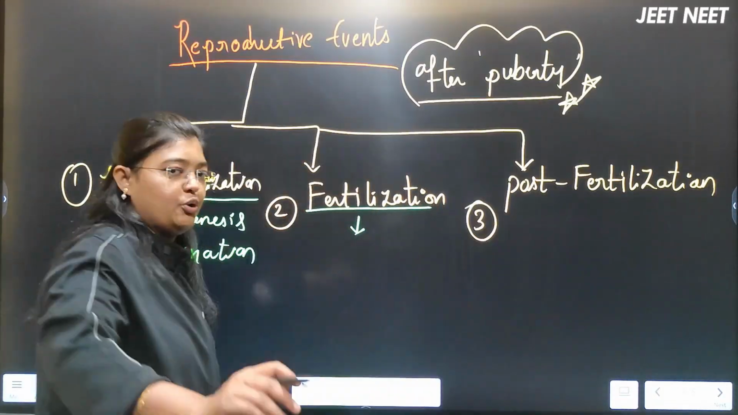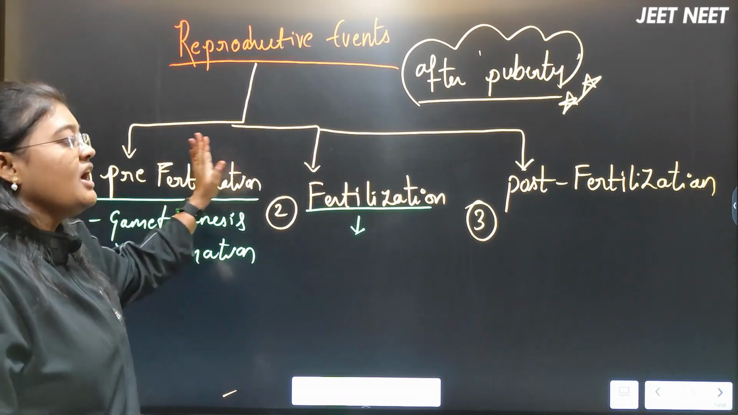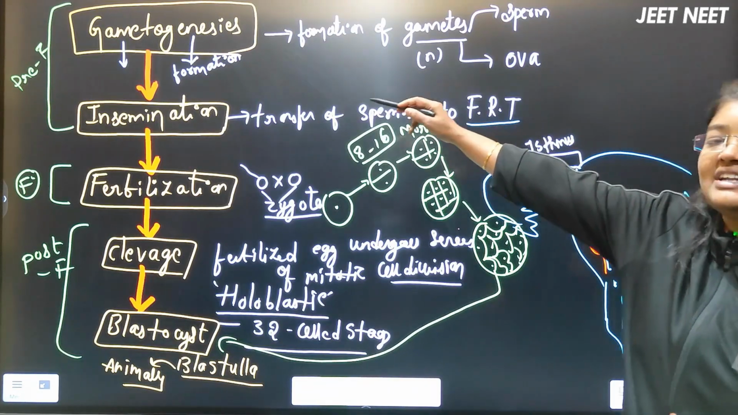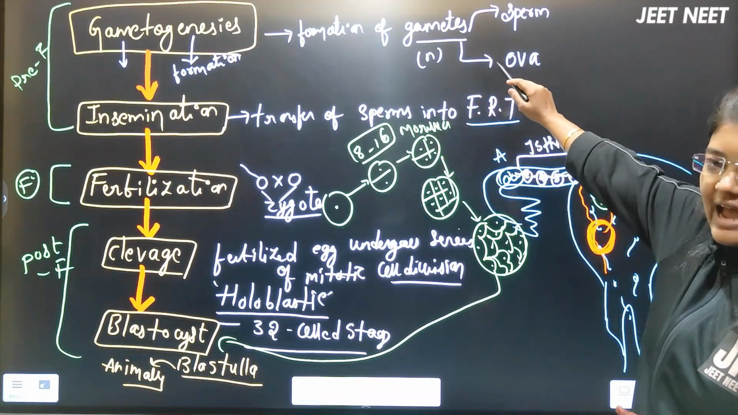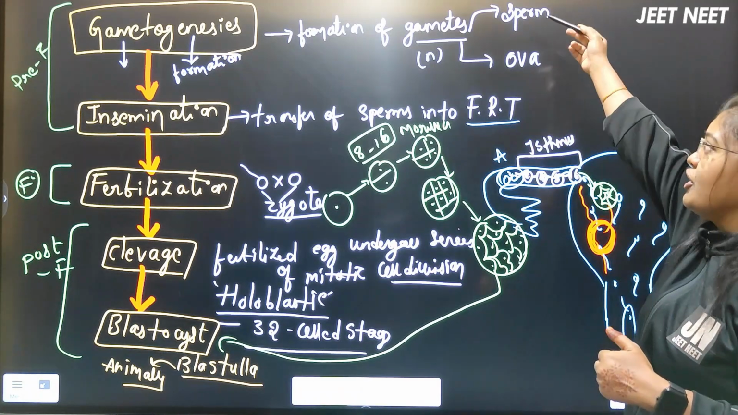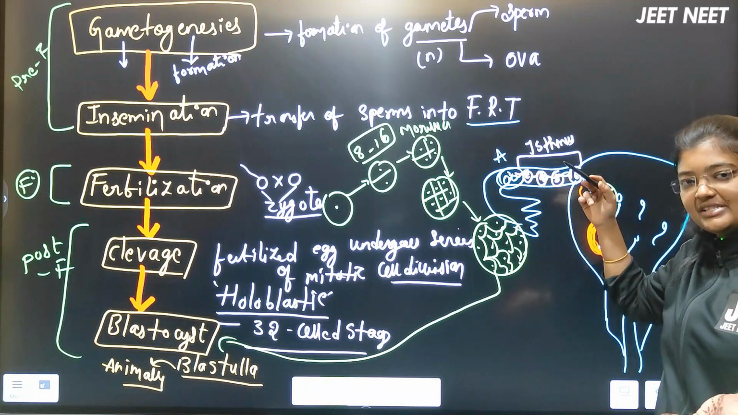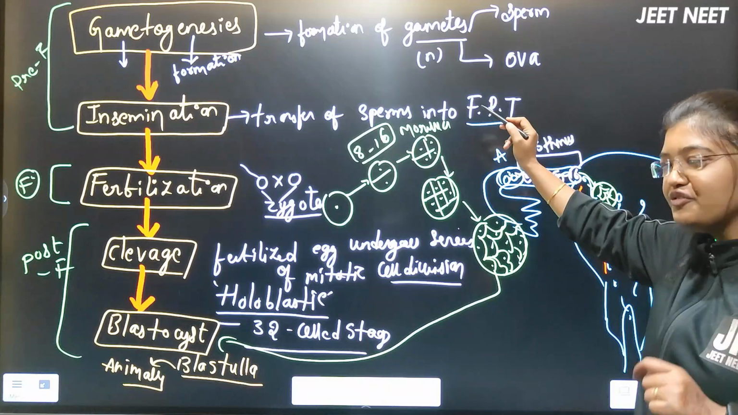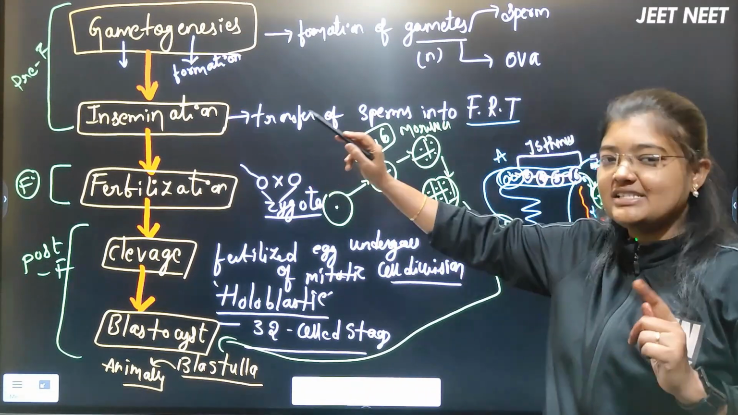As I told you, I'm just going to glance through that. The reproductive events are of three types: pre-fertilization events, fertilization events, and post-fertilization events. In the pre-fertilization events, first are gametogenesis and insemination. Gametogenesis is nothing but the formation of the gametes, that is sperm and ova, male as well as female. The formation of sperm we call spermatogenesis, and the ova formation we call oogenesis. Releasing of sperm we consider spermiation, and the releasing of the ovum we consider ovulation, right?